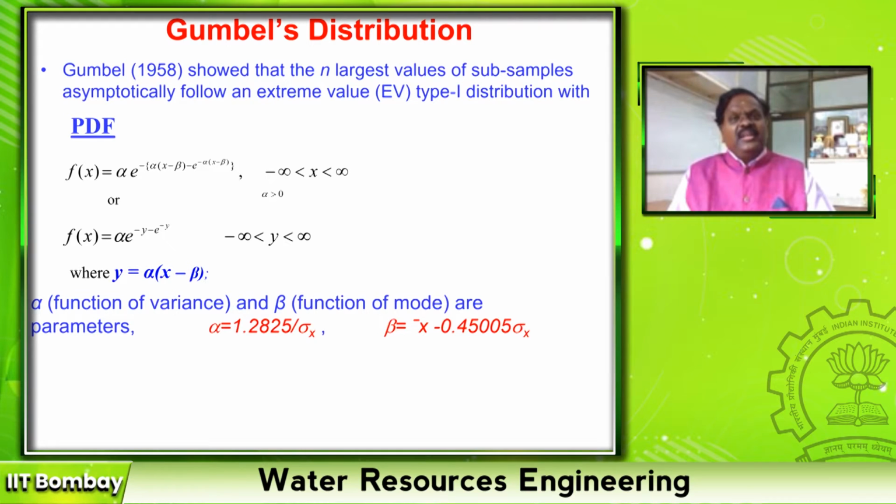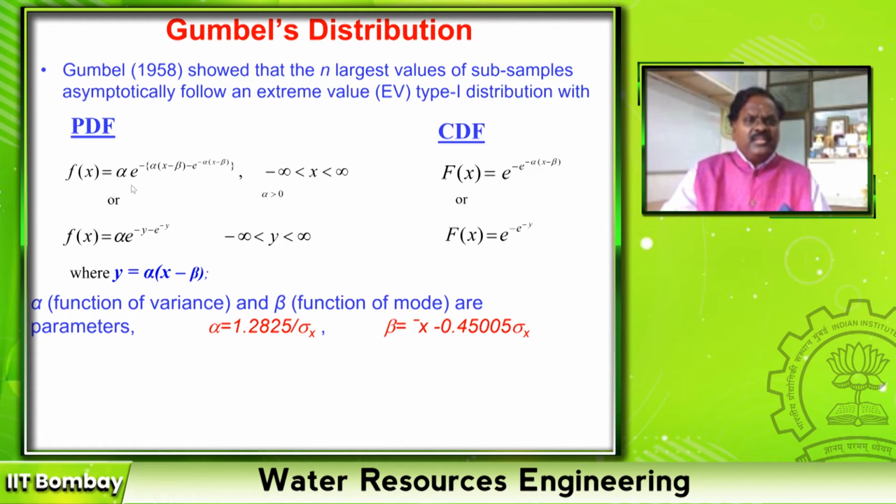It shows that the n largest values of subsamples follow the extreme value Type 1 distribution, where you have average and standard deviation. So he says that the probability density function is alpha e. Suppose if I put alpha into x minus beta as y, then my probability density function is alpha into e power minus y minus e power minus y, where y varies between minus infinity to plus infinity.